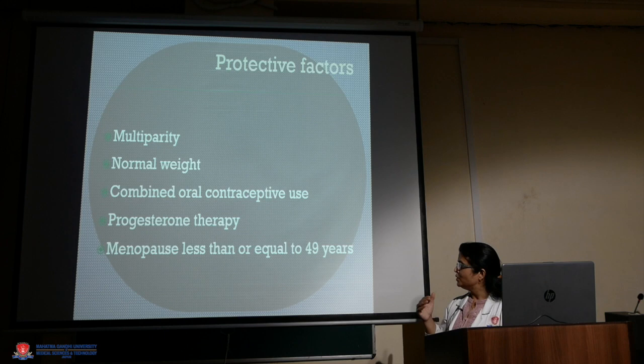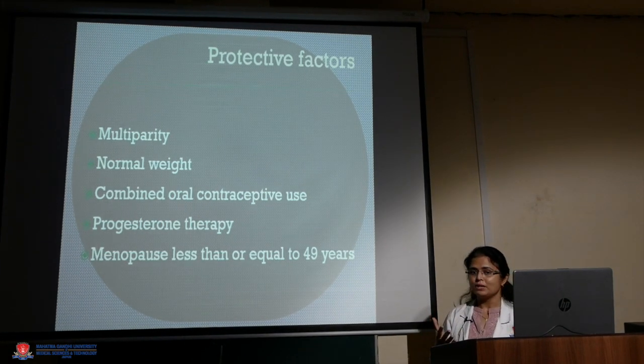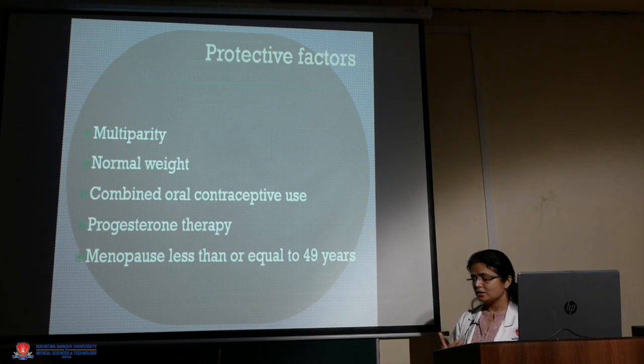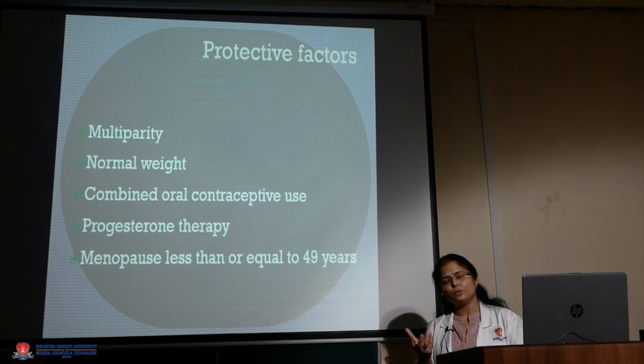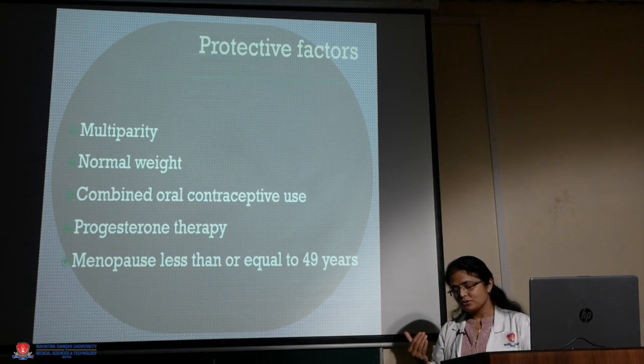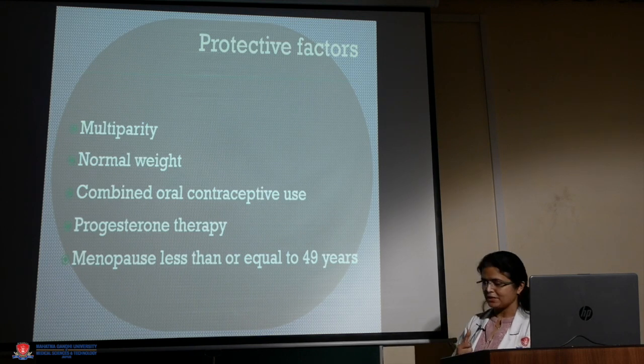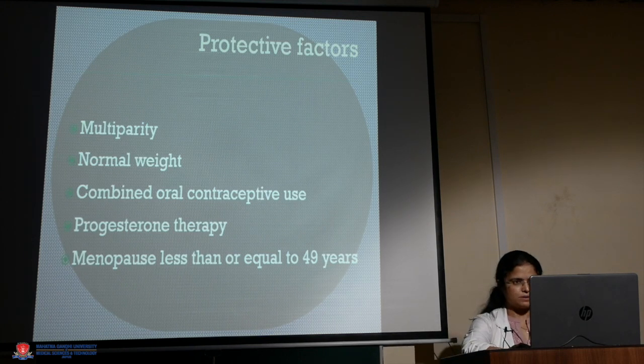Another is progesterone therapy, because the progesterone causes endometrial atrophy and it further decreases the chances of development of endometrial hyperplasia. Menopause at less than or equal to 49 years, because delayed menopause means the patient is likely to have ovarian activity for a longer time, and so she is more likely to have the risk factor for the development of endometrial hyperplasia. So these are the protective factors.